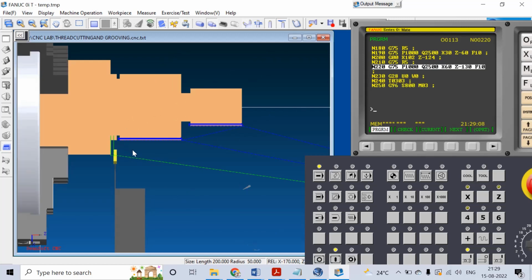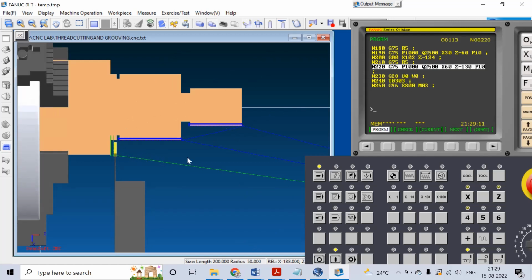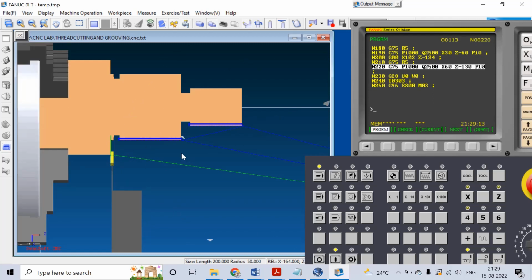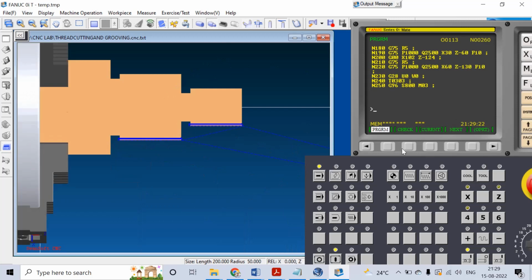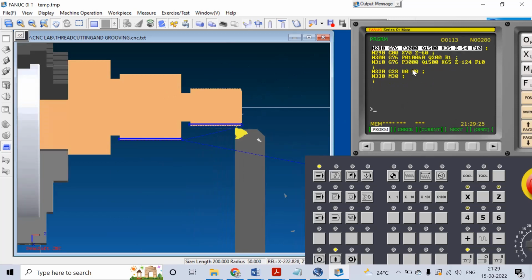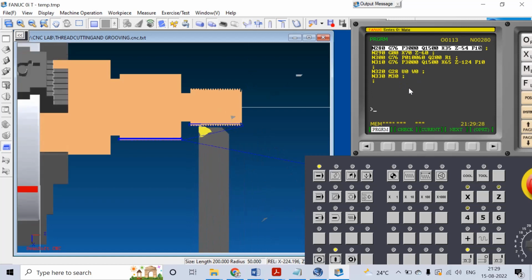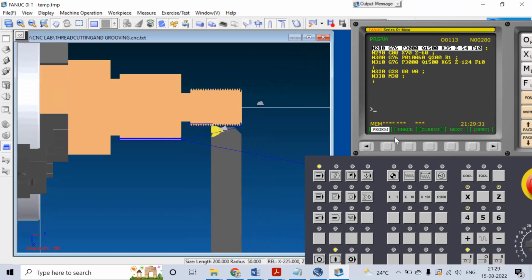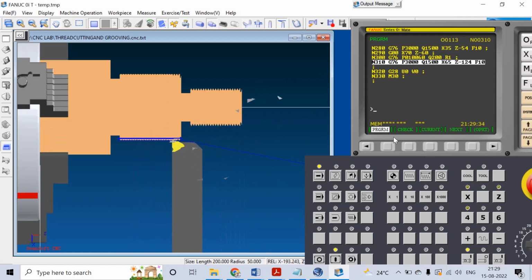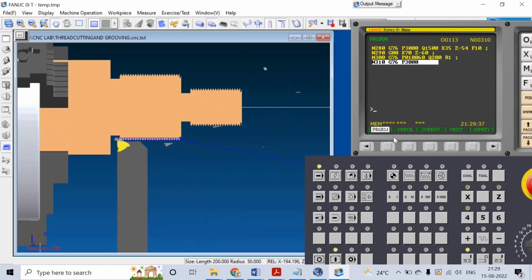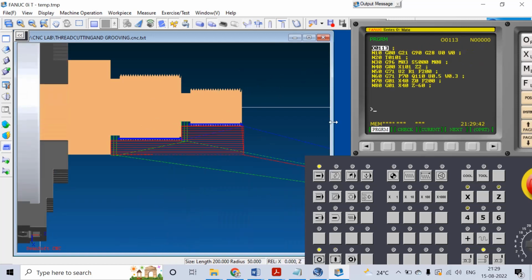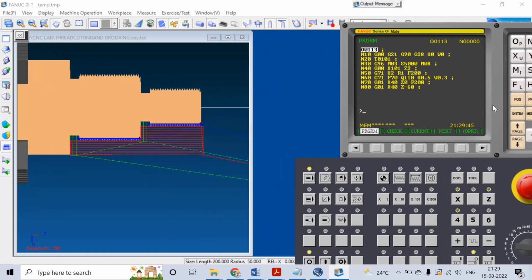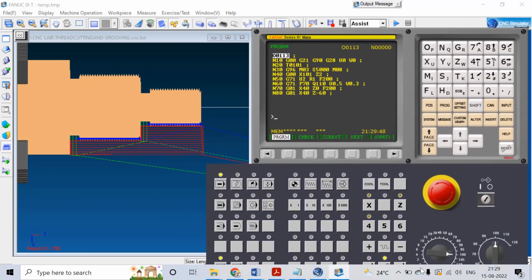Here the second tool, the groove cutting, is progressing. After the groove cutting, it moves to the thread cutting operation. See, these thread cutting values are given approximately. Okay, it's not for calculations. Right, see, this is the thread cutting, the grooving operation is finished. Okay, thank you.